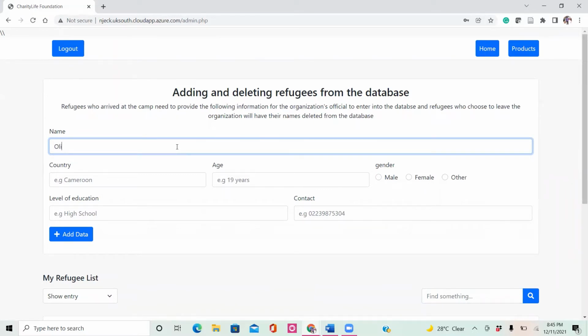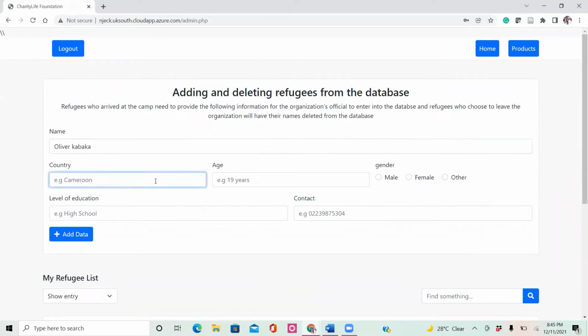So I'll just enter some information in the database. The name is from Chad, he's 20 years old, and he's female. I will just say it's not female, but the level of education is high school.